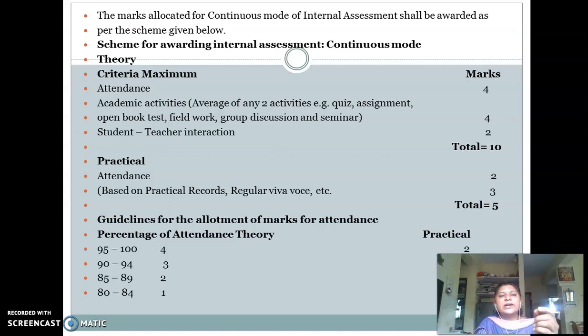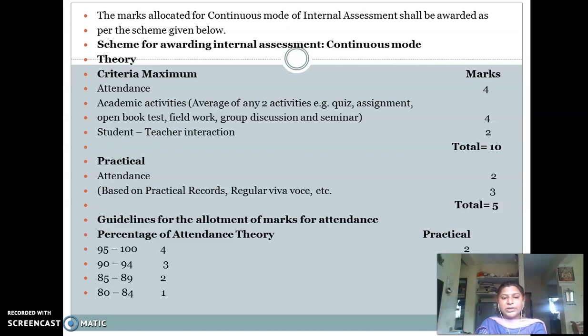That 10 marks is divided as attendance 4 marks, academic activities 4 marks, for which we have to compute the average of the 2 activities, and student teacher interaction carries 2 marks. These are the total 10 marks. And for the practical, the continuous assessment mode is for 5 marks. Attendance carries 2 marks, and the practical records and viva carry 3 marks. So the total 5 marks are given in this way for the practicals.